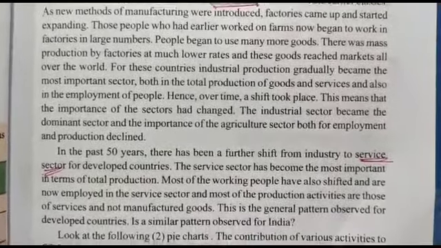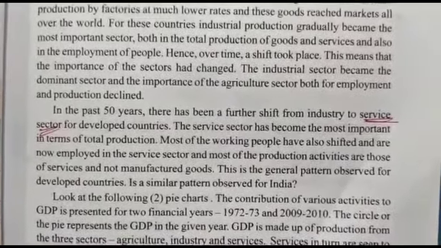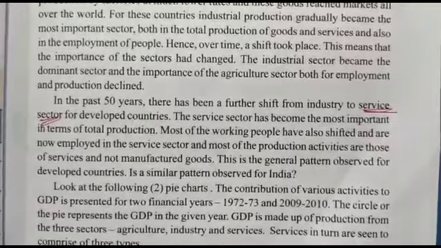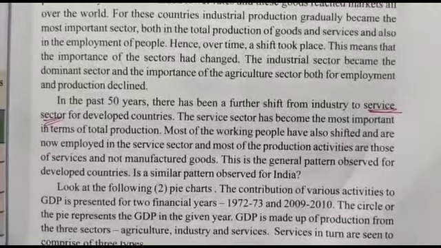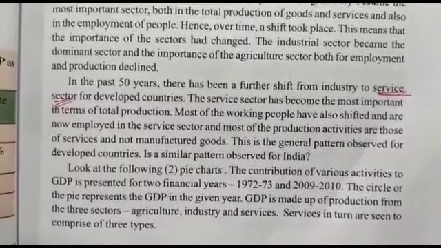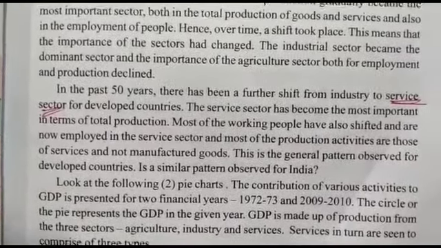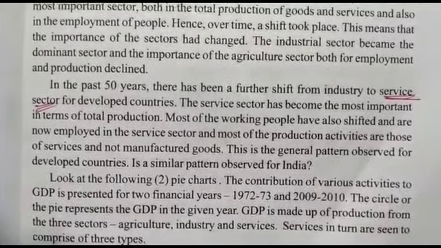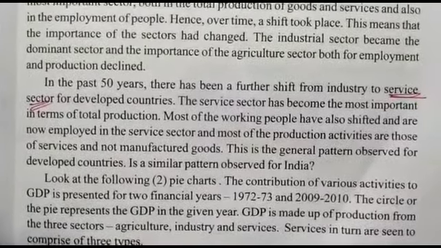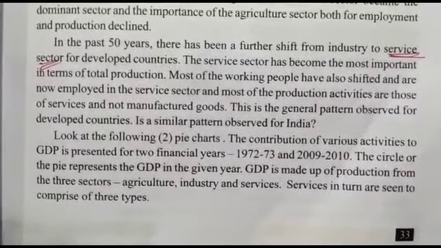Last one is the service sector. Most of the working people have shifted from the industrial sector as well as the agriculture sector towards the service sector, because the service sector is not manufacturing goods, but completely providing services. We can observe this in the pie chart given to us for 1972-73 to 2009-10.